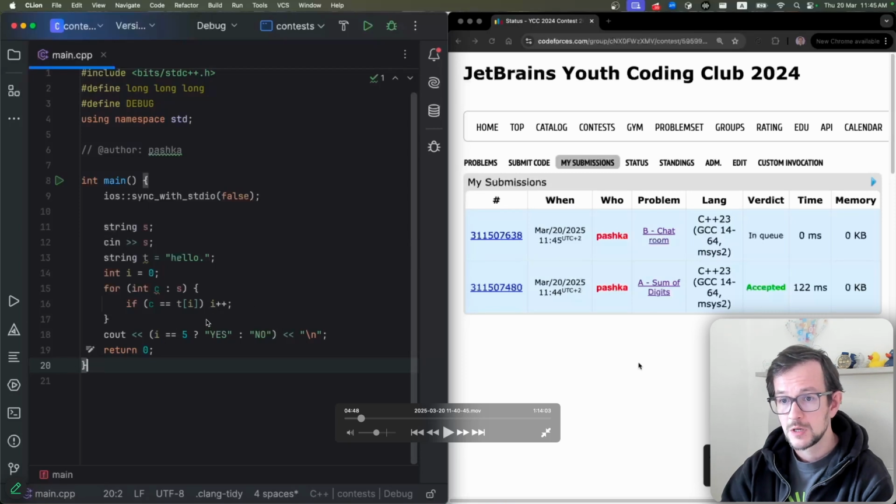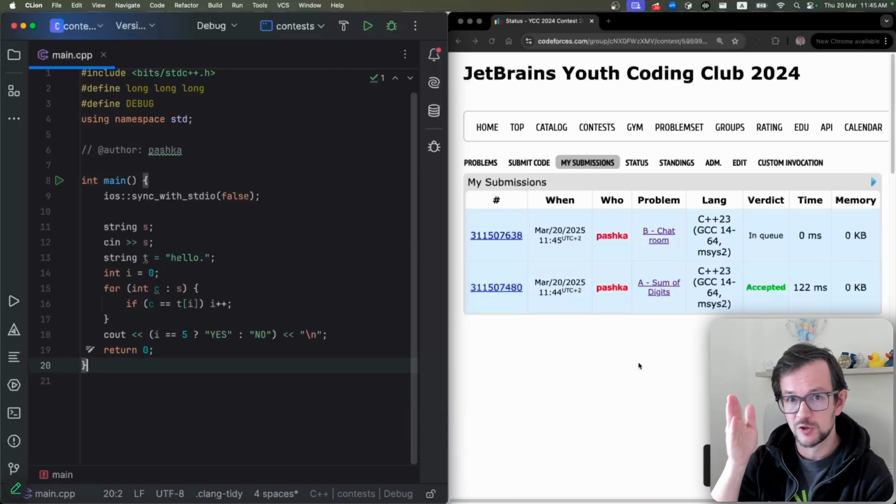So first I will be looking for character 0, so it's H. Then when I find character H, I will be looking for character E, then for character L, then again for character L, and so on. So every time I remember which character I'm looking for. And if I see this character, I just shift this pointer one position to the right.